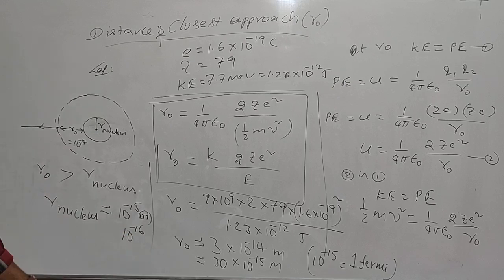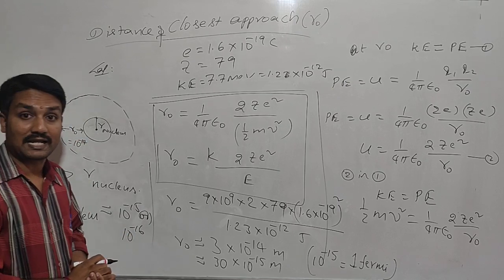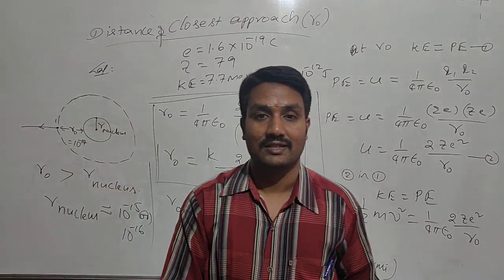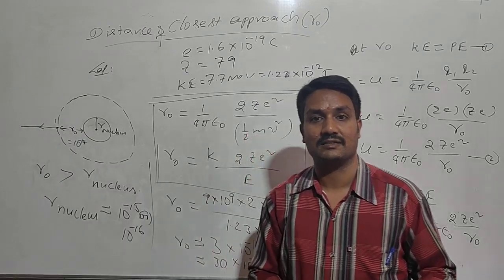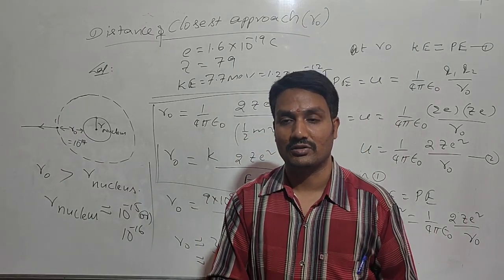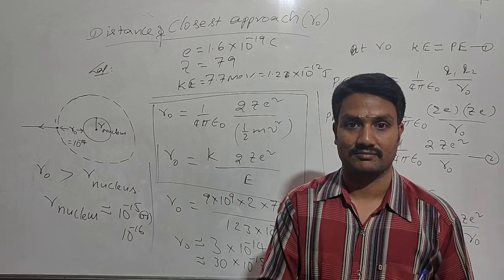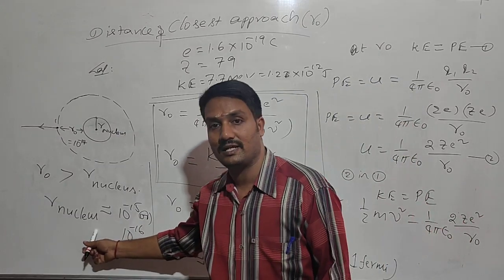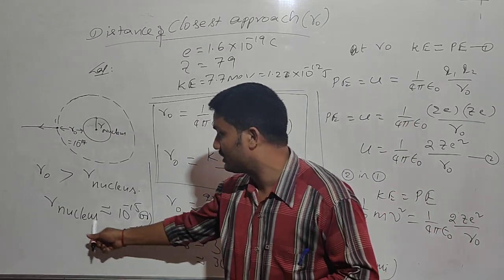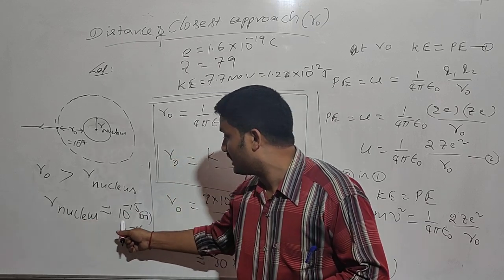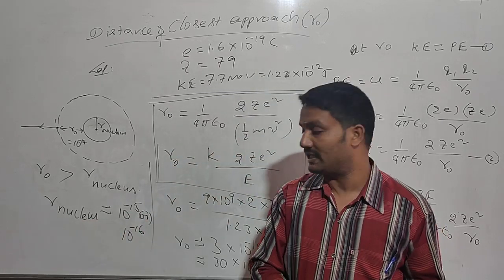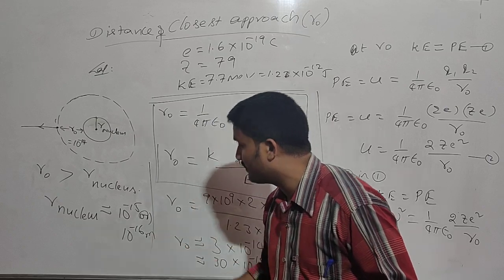So from the Geiger and Marsden experiment, they imagined the size of the nucleus in this manner. The size of the nucleus is approximately 10 power minus 15 or 10 power minus 16 meters.